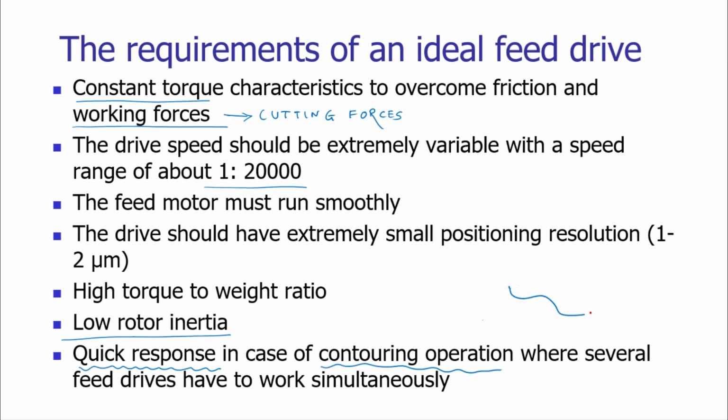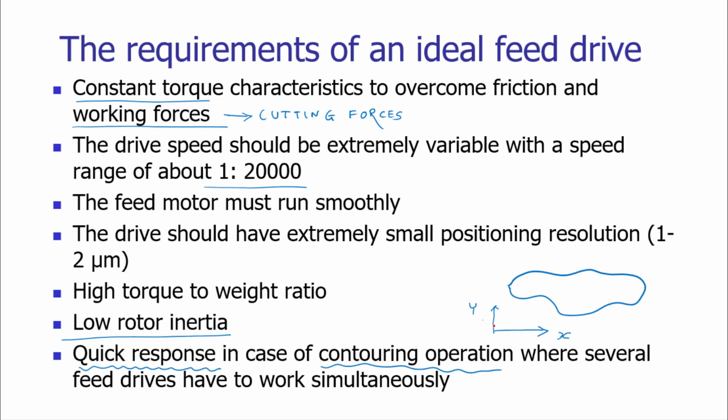Let us consider an example where we need to manufacture a contour. To get this contour, we have to have simultaneous motion of the tool along X and Y axis. To have the feed of the workpiece along the X axis, we are using one feed drive, and to have the feed along the Y axis, we are using another feed drive.